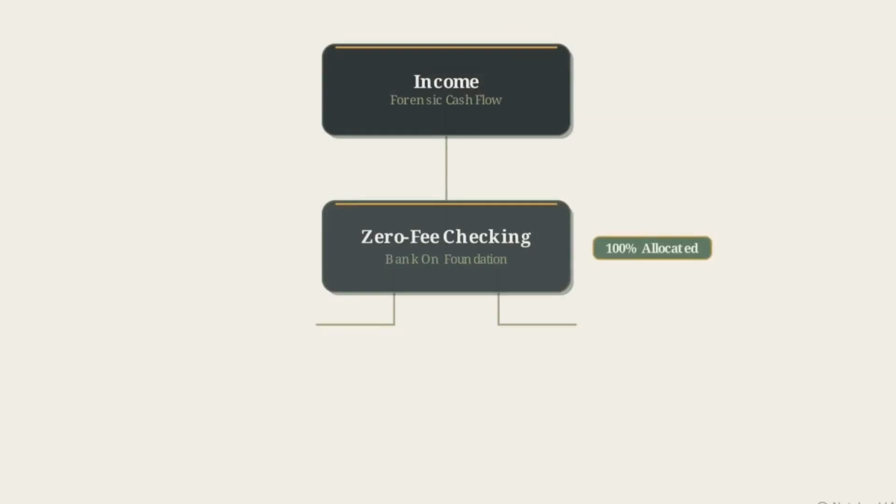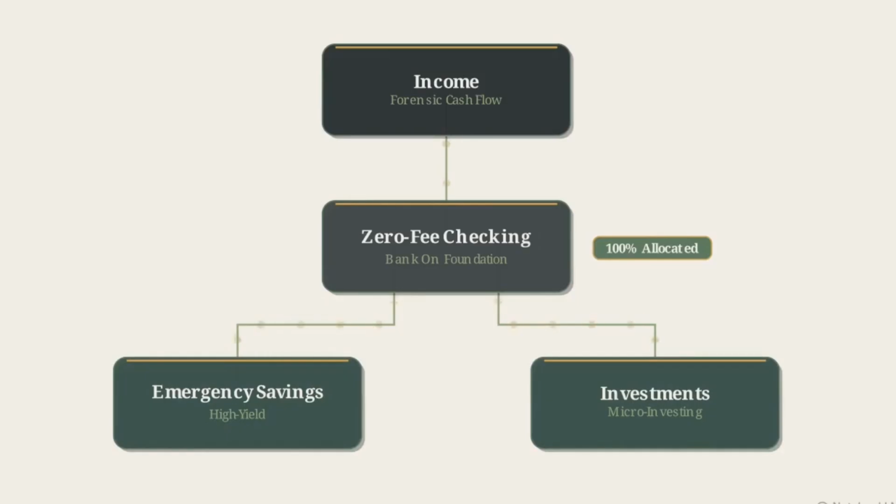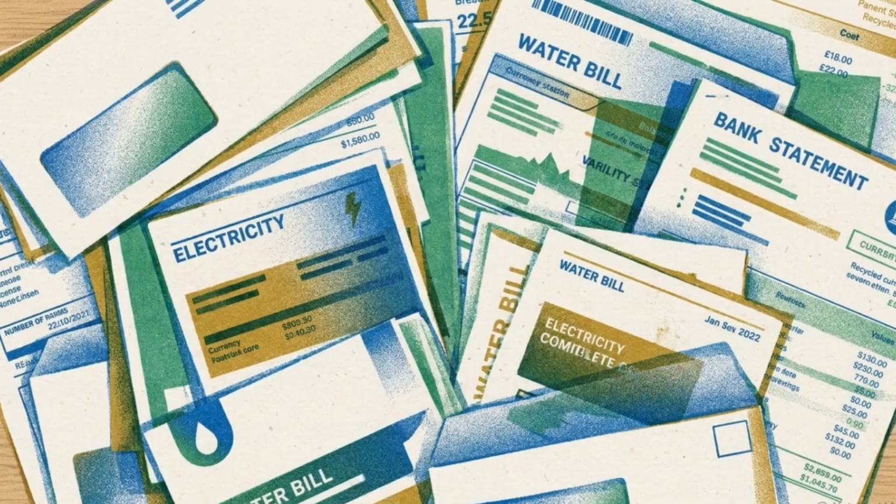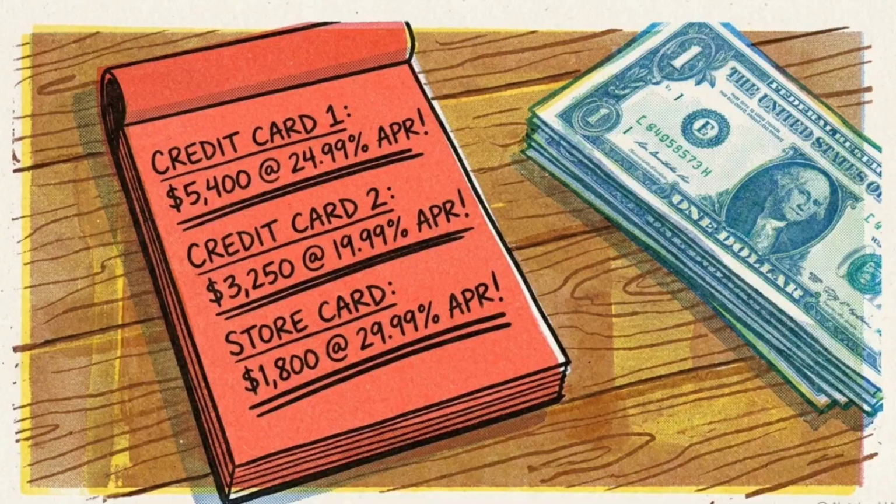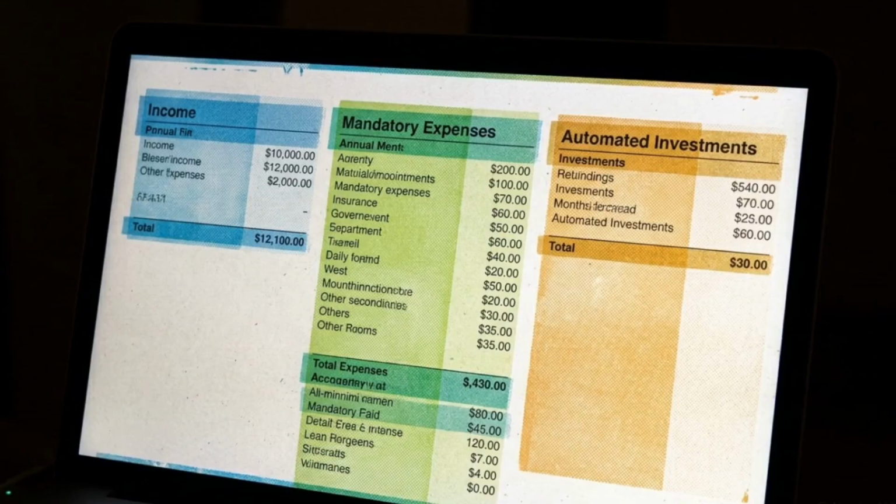By the end of this video, you will have built an automated wealth-building system that operates in the background of your daily life. To start, gather your monthly bills, a list of your current debts, and a laptop. Overcoming an income barrier requires an architectural framework that weaponizes every available dollar for your growth.